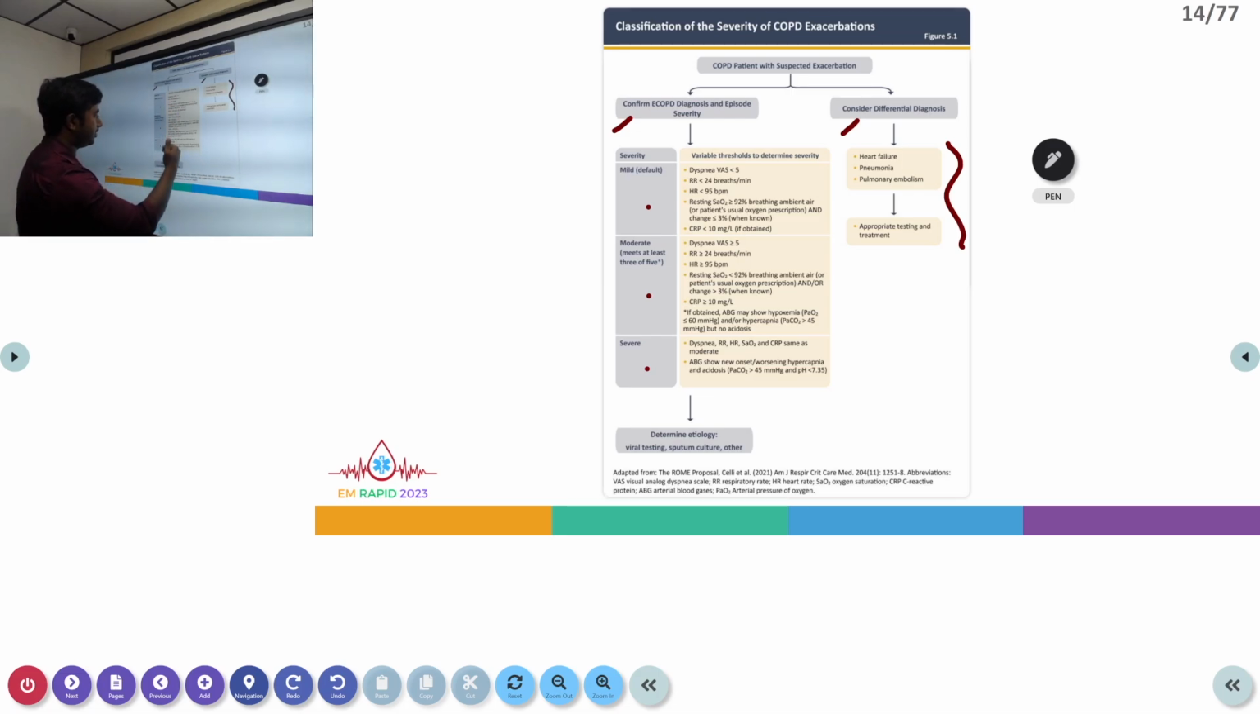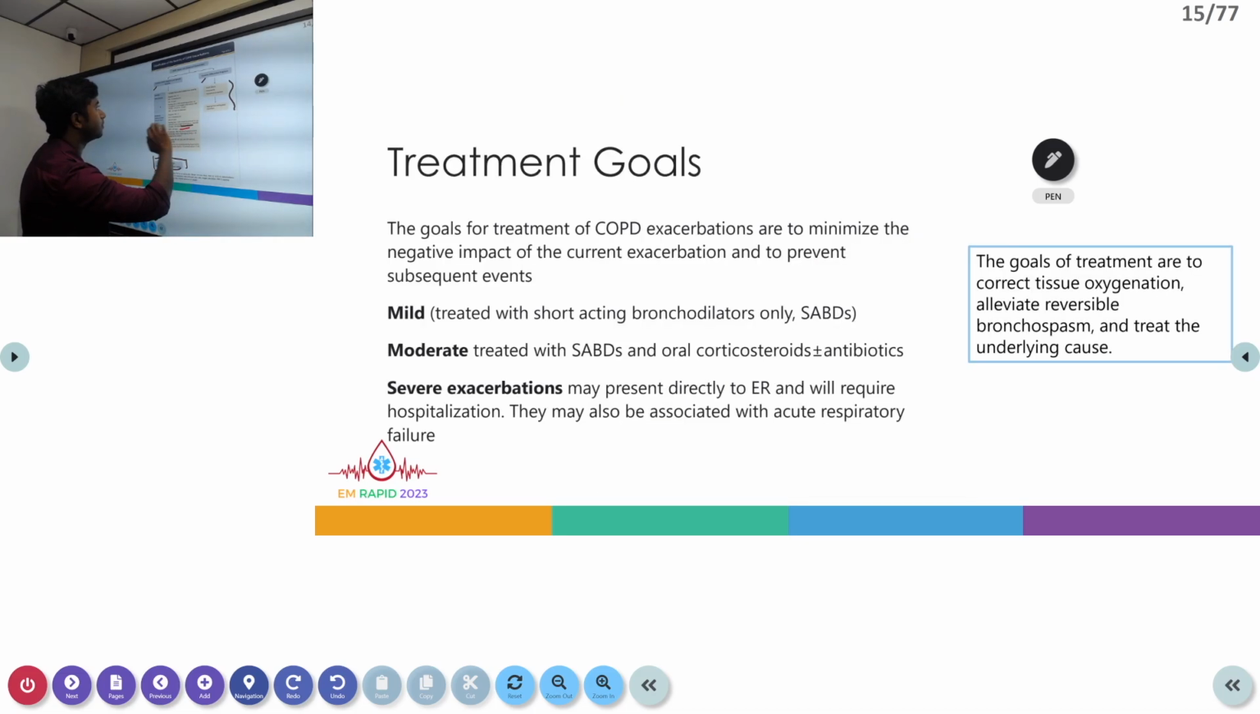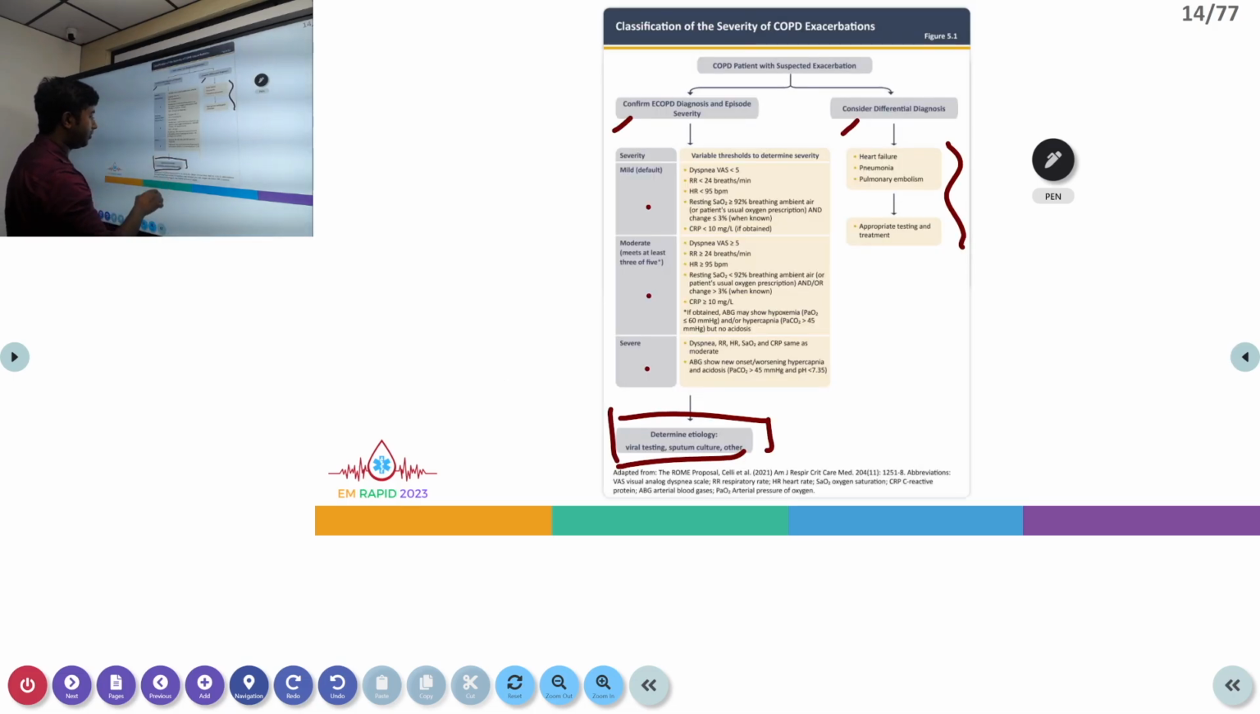While we are assessing the patient for this kind of grading, we also have to think about the etiology of the acute exacerbation. For that, we have to send the patient's blood samples for viral testing, sputum culture, etc. In our current clinical scenario, even COVID-19 is a very important causative factor for acute exacerbation.